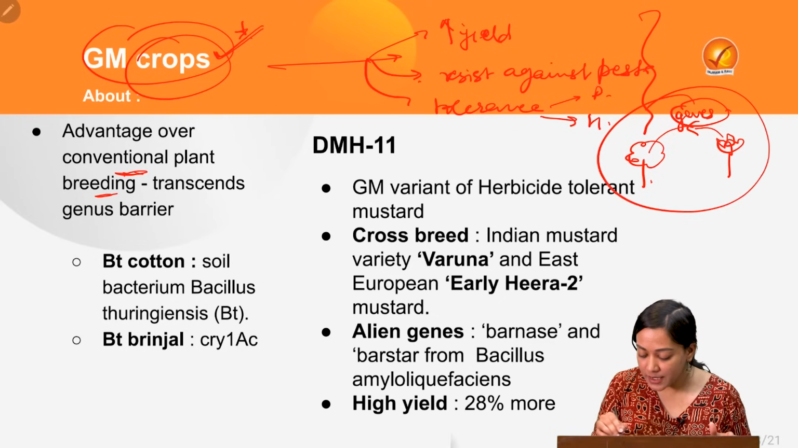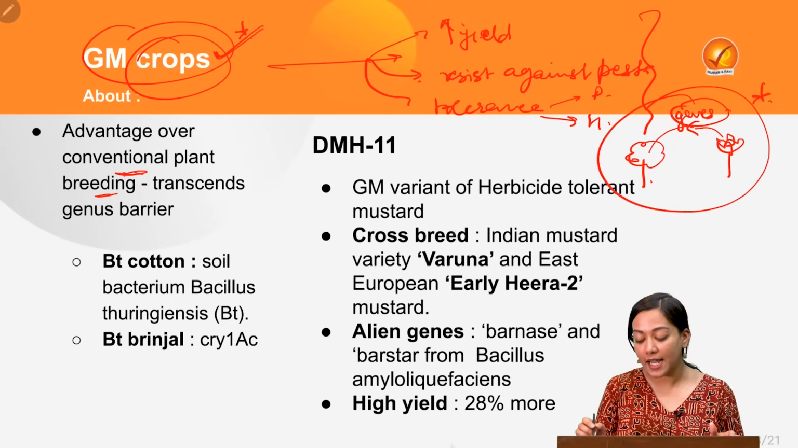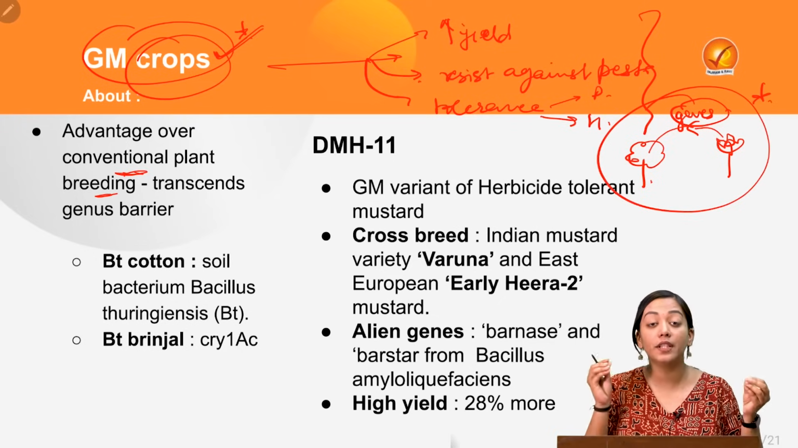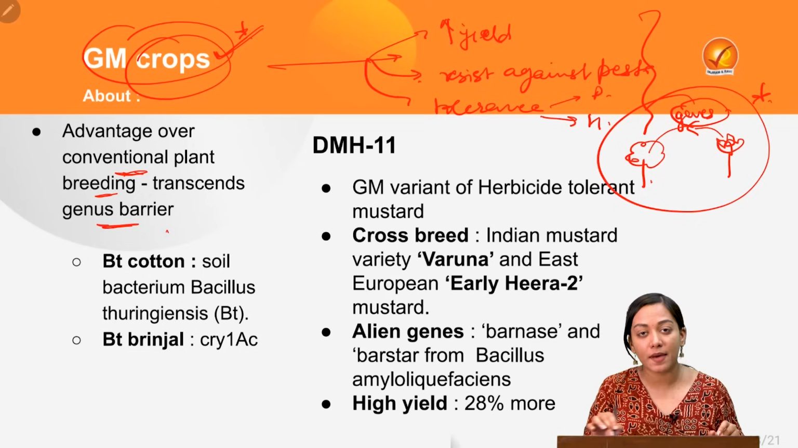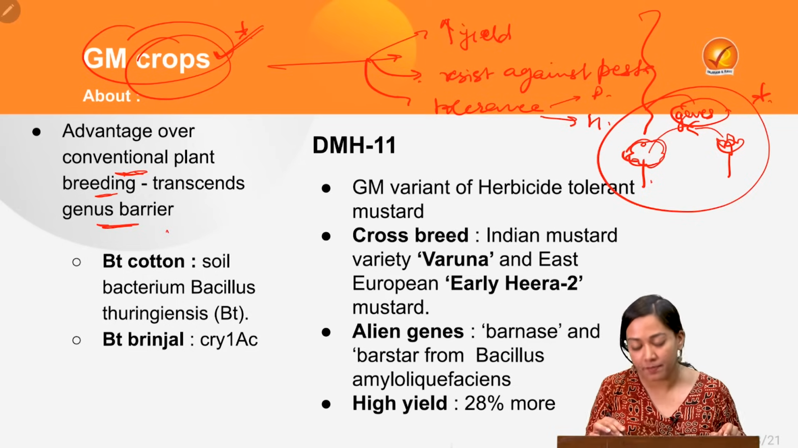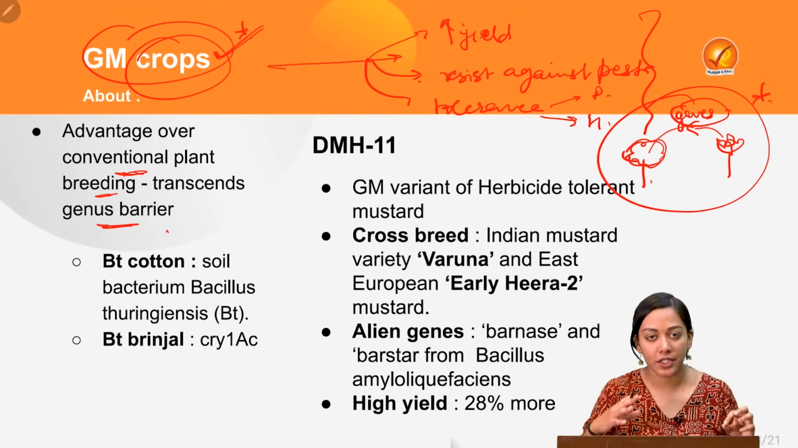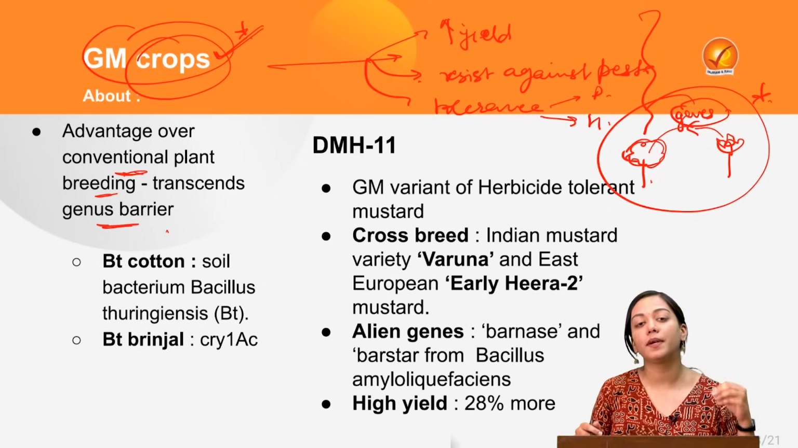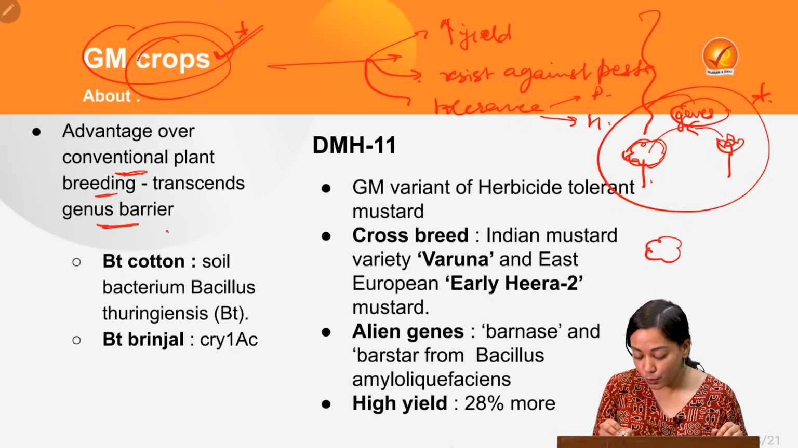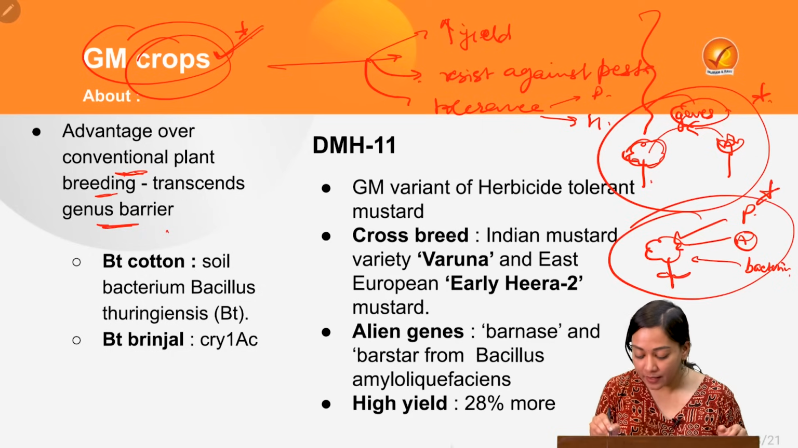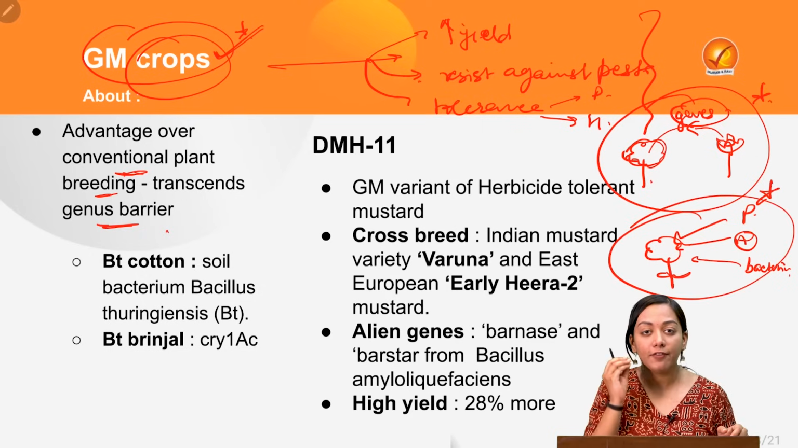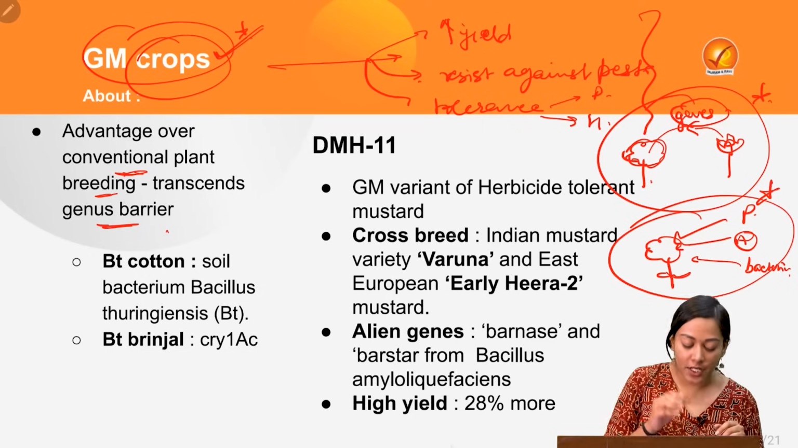But one limitation of conventional crossbreeding is that it can only be done within one family or within one genus. So there is a genus barrier. You cannot crossbreed, for example, a flower with some animal gene. But in the case of genetic modification, this is made possible. Here, you can infuse into this marigold not only a gene from another plant, but also from an animal or a bacterium. And therefore, the desired trait can be engineered very effectively. So this is about genetically modified crops.